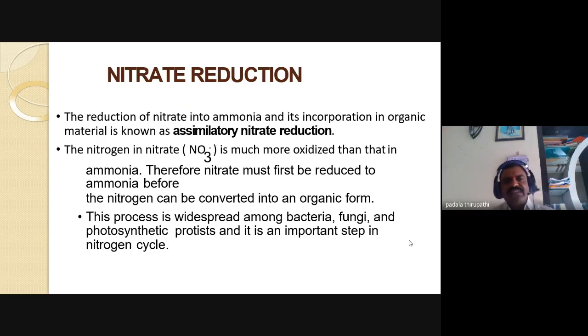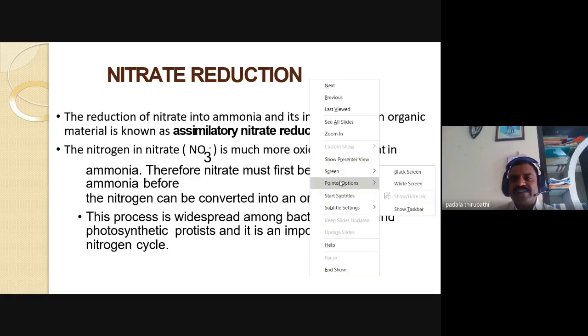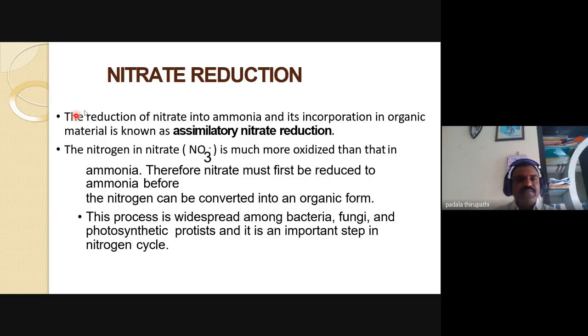In the previous class on the nitrogen cycle, we discussed that the reduction of nitrate into ammonia and its incorporation in organic material is known as assimilatory nitrate reduction. The nitrogen in nitrate, NO3 minus, is much more oxidized than that in ammonia.